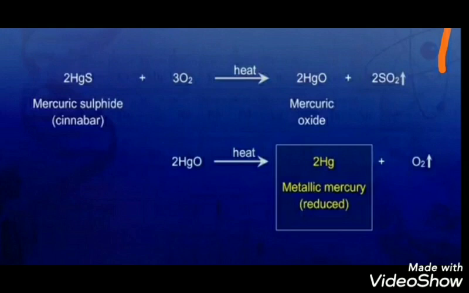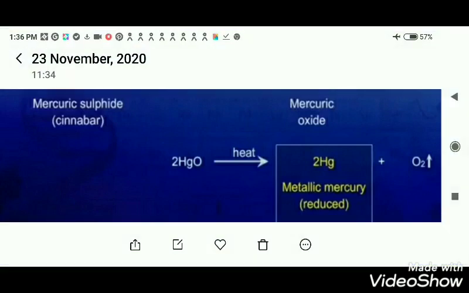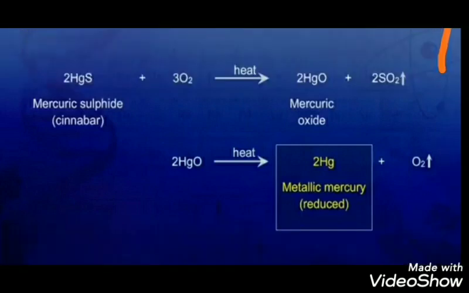So in most of the cases, oxide ores are reduced to get the metal. Simply heating is enough to get the metal.